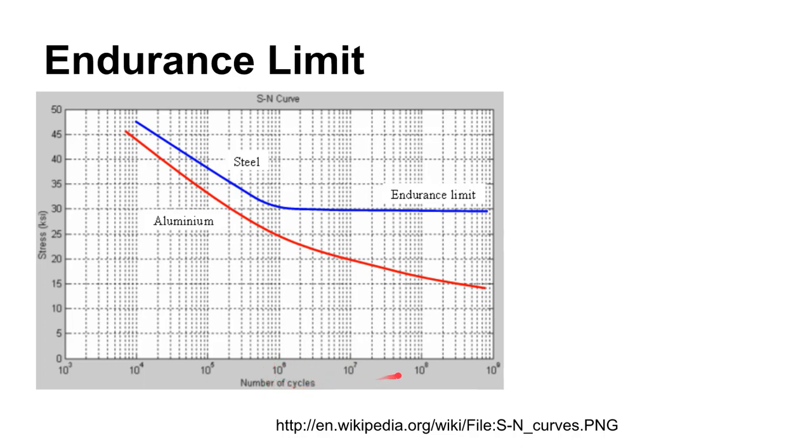So it could just go on and on and never fail. Aluminum, on the other hand, does not show this nice clear endurance limit. It doesn't matter how slight the load is, eventually aluminum is going to fail. So there's this difference in endurance limits, and aluminum does not have it.